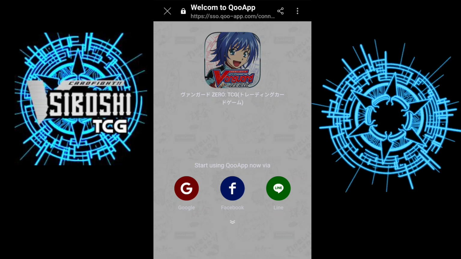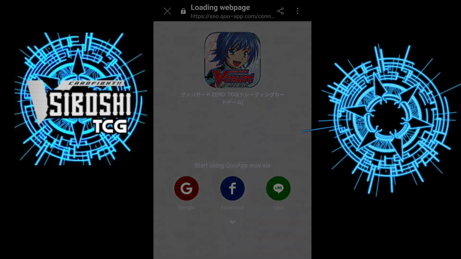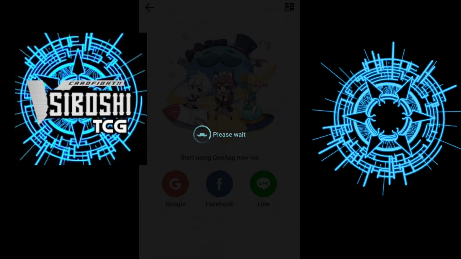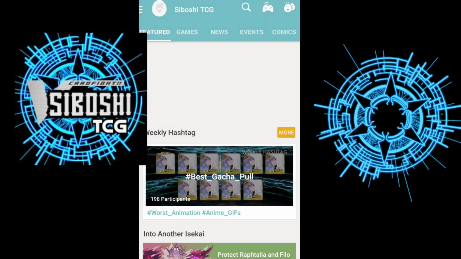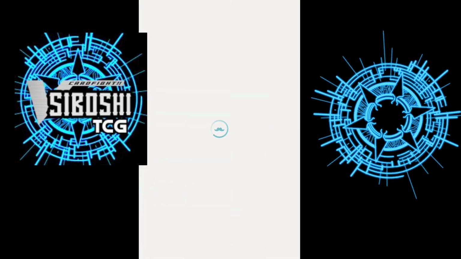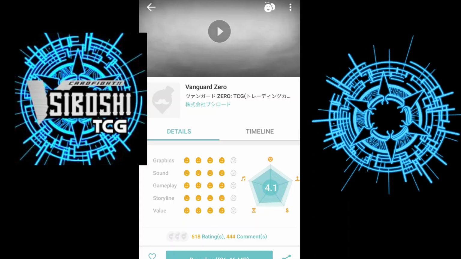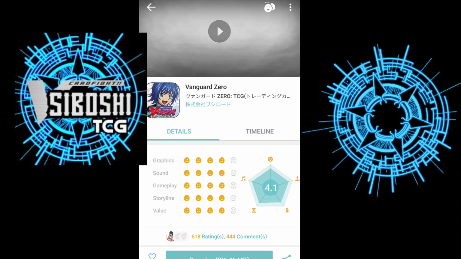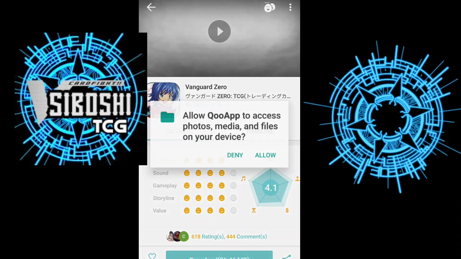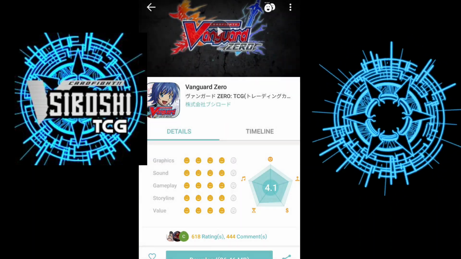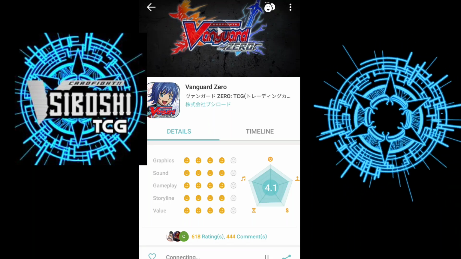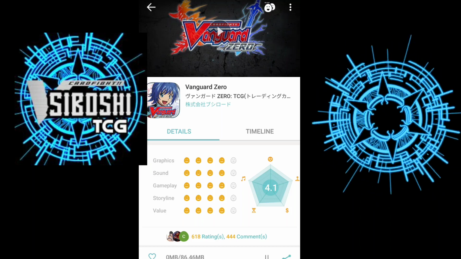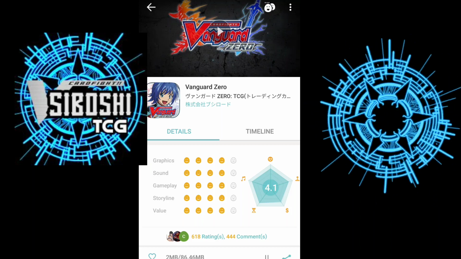And then it'll ask you to log in. Once you're logged in, like I said, it'll take you directly to the game. If not, type it in the browser, Vanguard Zero. Then you want to go down, allow. You need to allow access. So let it connect, and there's the download right there. Just hit download and then wait for that.